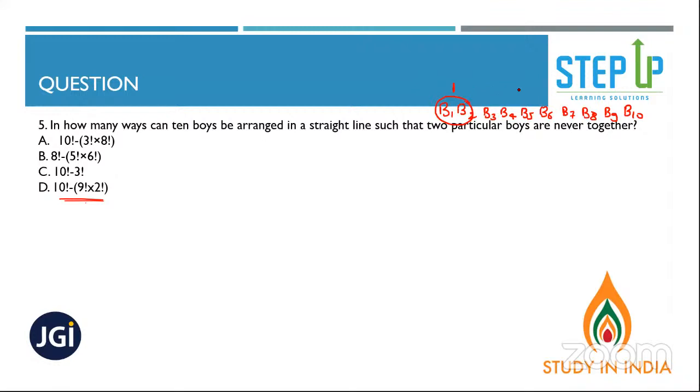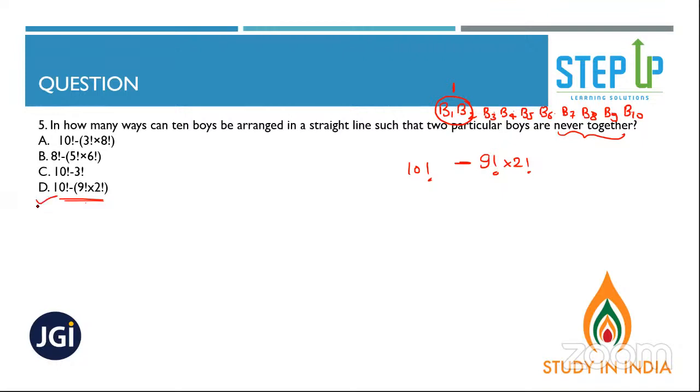No, the answer will be different. Consider them as one unit. So 1, 2, 3, 4, 5, 6, 7, 8, 9. 9 factorial into 2 factorial. Now the question is that they are never together. So from total, subtract the condition when they are together. All right. So that's the answer.